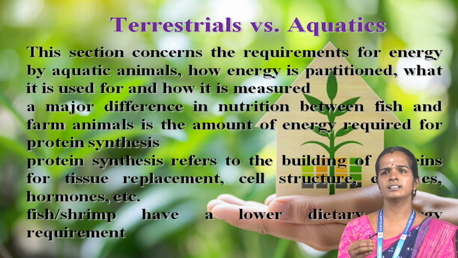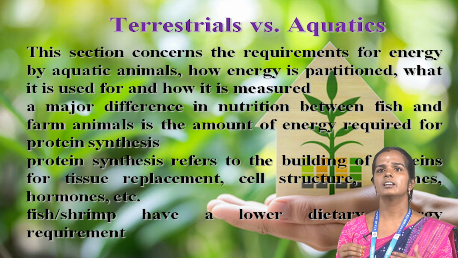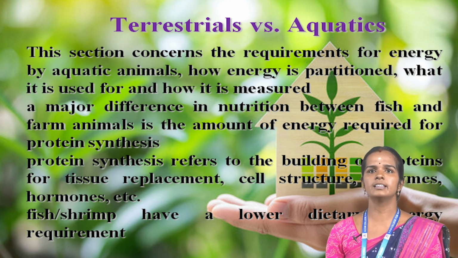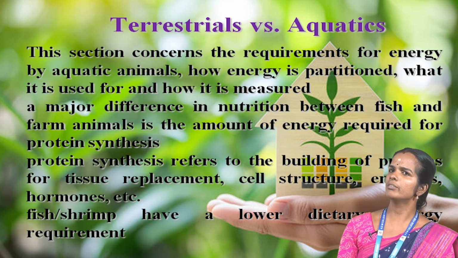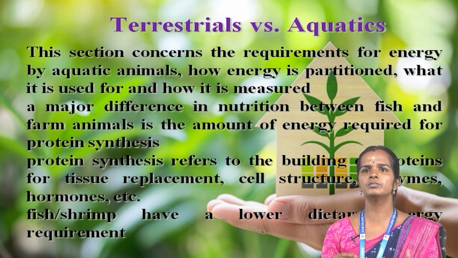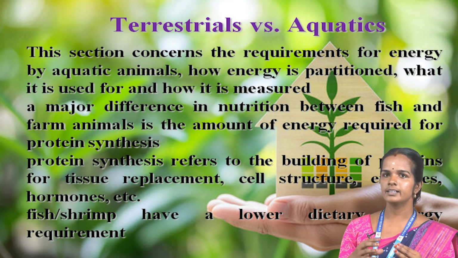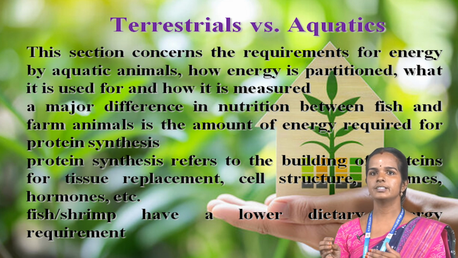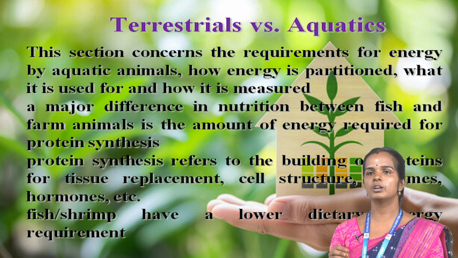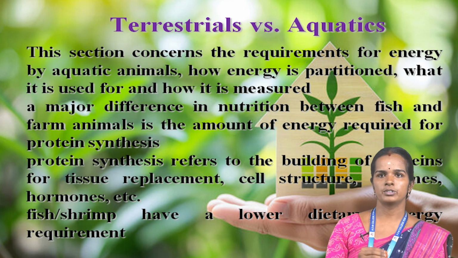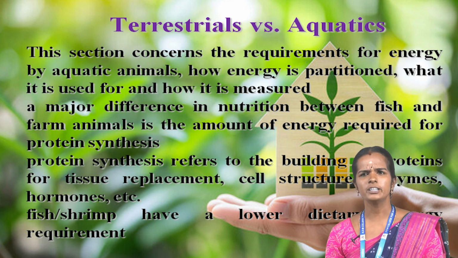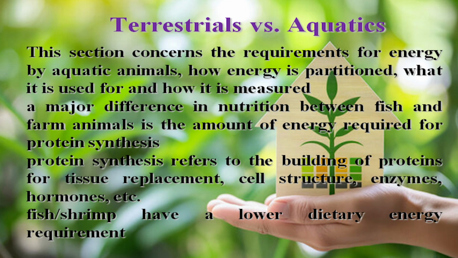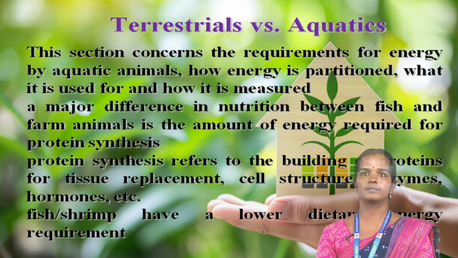This is the comparison of terrestrial with aquatic animals. This section concerns the energy requirements of aquatic animals: how energy is present, what it is used for, and how it is measured. A major difference in nutrition between fish and farm animals is the amount of energy required for protein synthesis. Protein synthesis refers to the building of protein by tissues: replacement, cell structure, enzymes, hormones, etc. Fish have a lower dietary energy requirement.